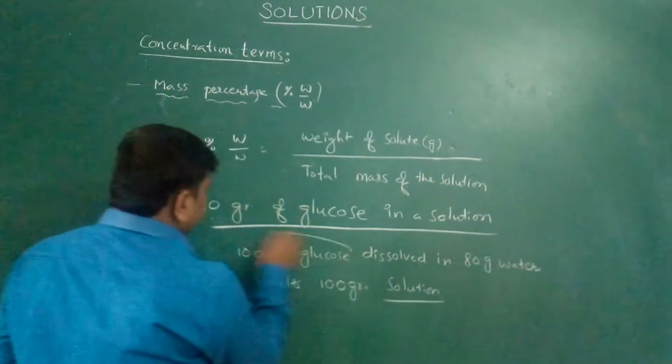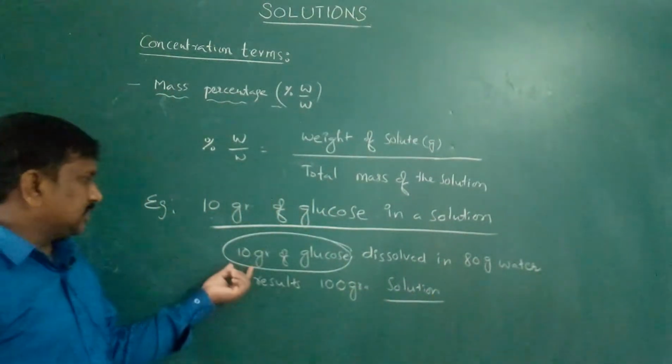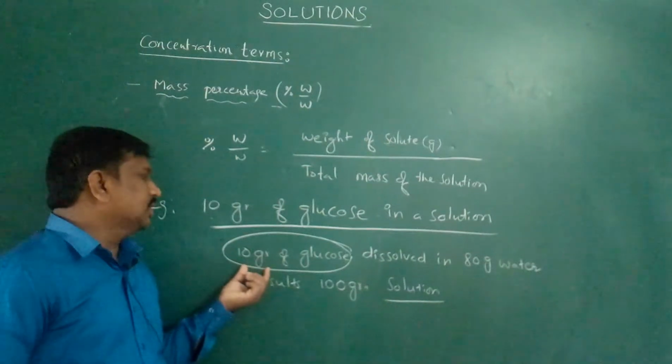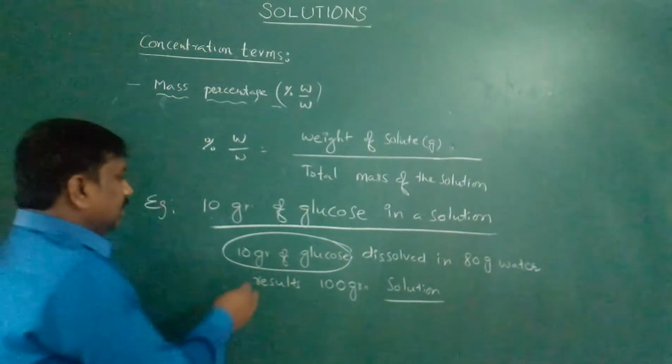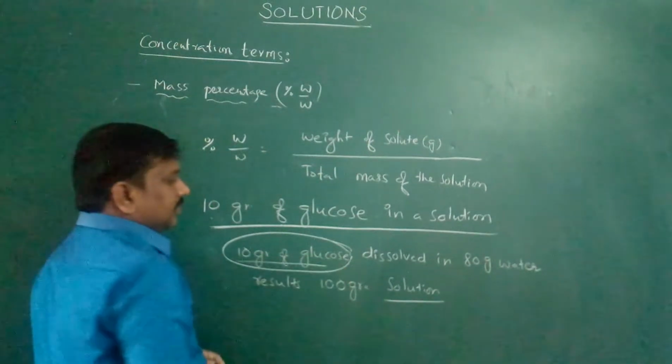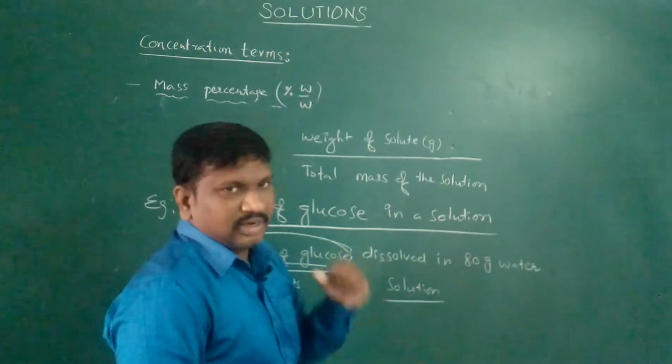Then how much is the mass percentage of glucose? 10 percent. Glucose is a solute and water is a solvent.